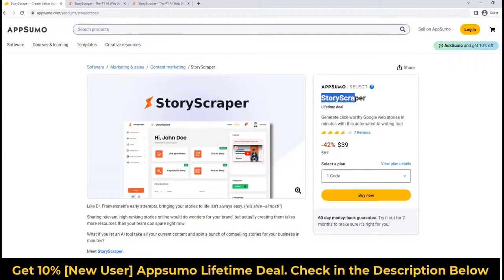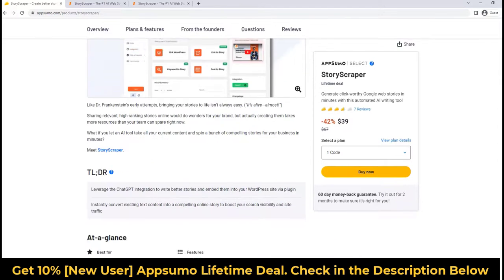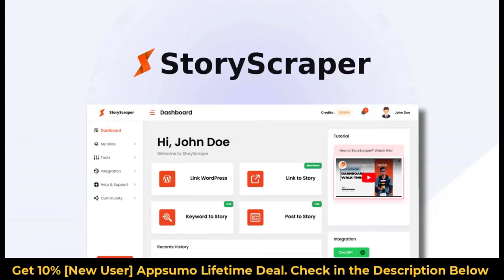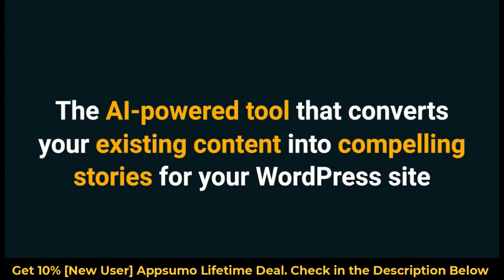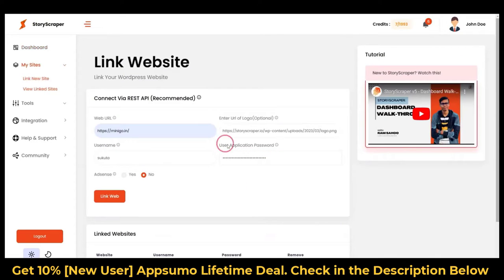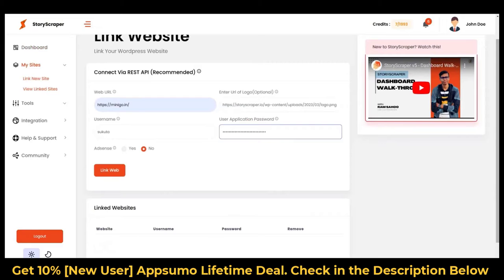If you're looking for information on the StoryScraper Lifetime Deal and Review, you've come to the right place. The StoryScraper Lifetime Deal was launched on Appsumo with a significant discount, and in this video, we'll share all the details of the deal. We'll cover what the lifetime deal entails, what features are included, and whether or not we think it's worth taking advantage of. By the end of this video, you'll have everything you need to know about the StoryScraper Lifetime Deal so that you can make an informed decision about whether or not it's right for you.